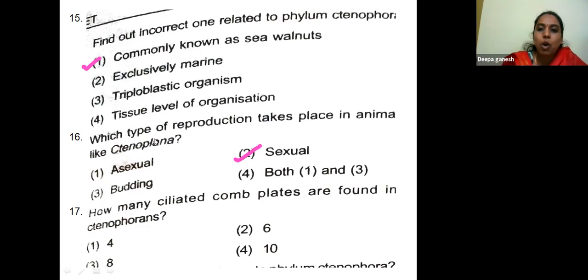How many ciliated comb plates are present in Ctenophorans? 4 ciliated comb plates, 6 ciliated comb plates, 8 or 10. 8 rows of ciliated comb plates are present in Ctenophora.